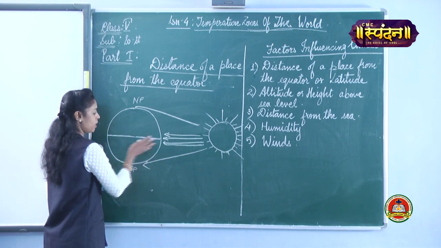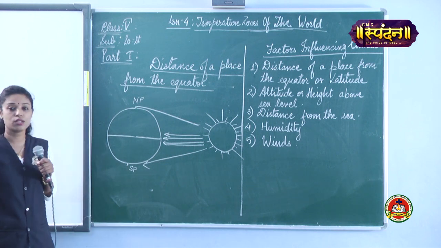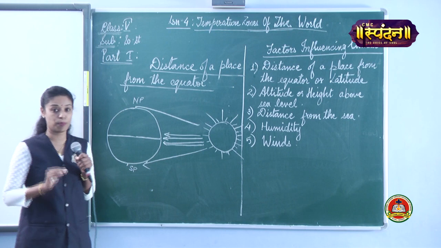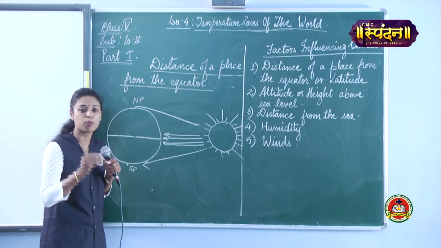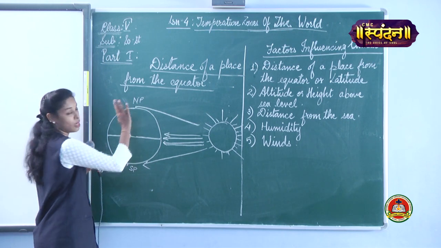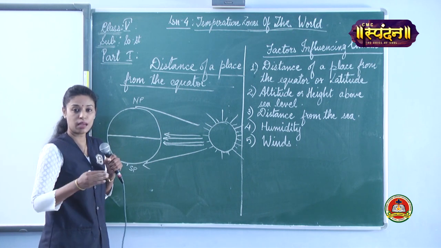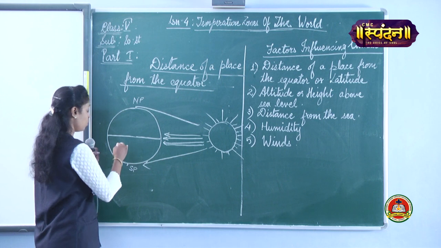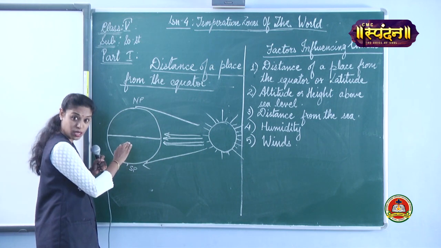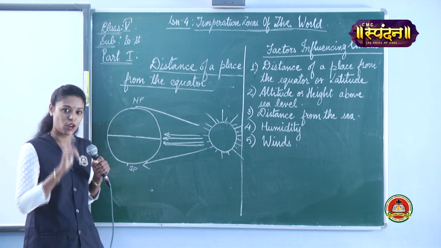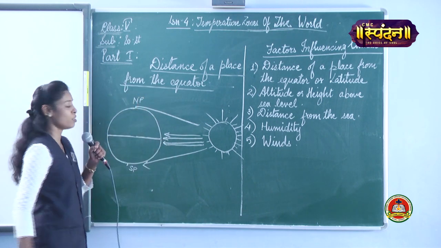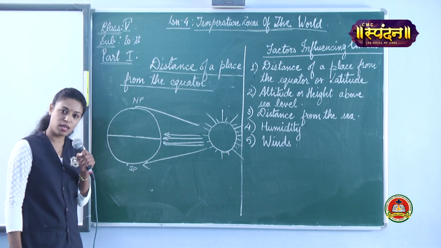So the heat is not as hot as compared to the equator area. This is the reason that the area near the equator is hot. So as you locate a place and try to find its temperature, as it moves towards the poles, the temperature decreases. And as you reach near the equator, the temperature always increases. So that is the distance of the place from the equator.